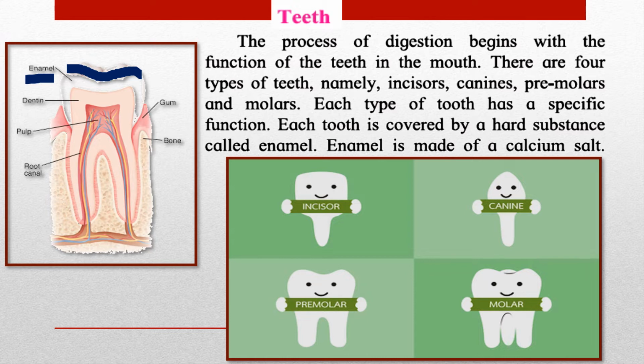So how does the process of digestion start? It starts from the teeth. You have different types of teeth. You have 4 types of teeth.